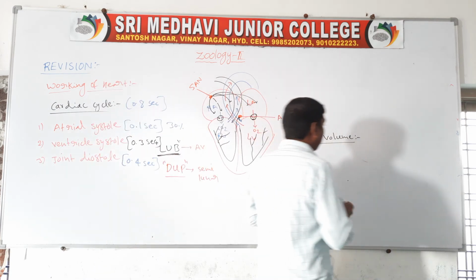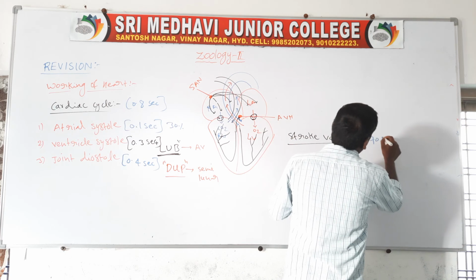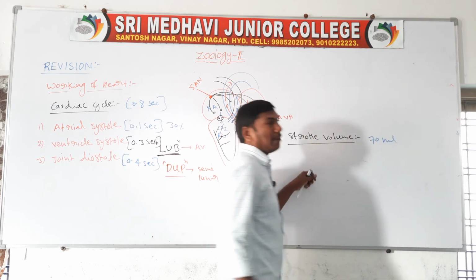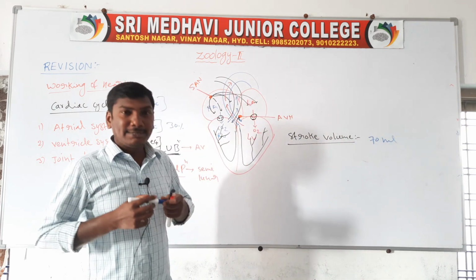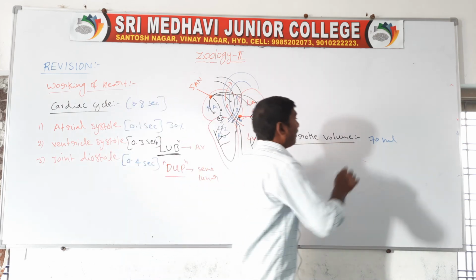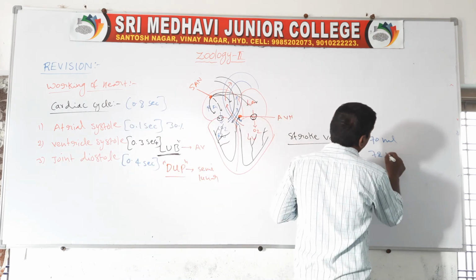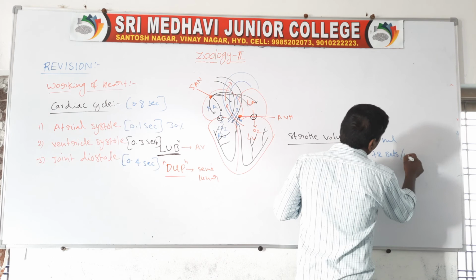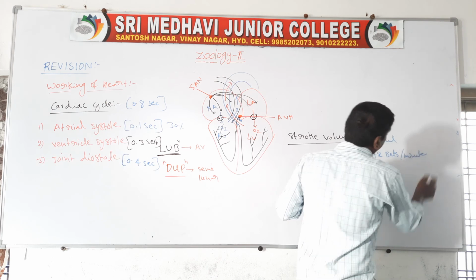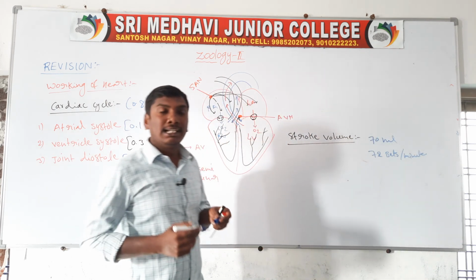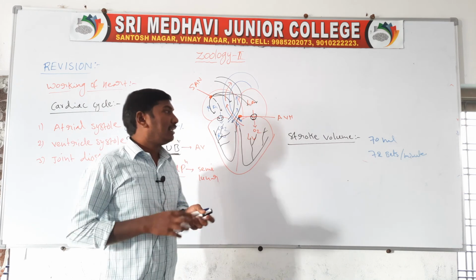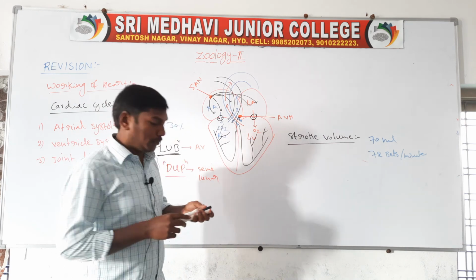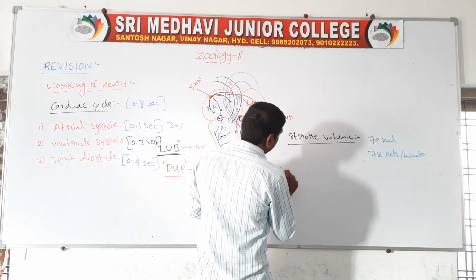Normally the human stroke volume is 70 ml. Normally how many beats per minute? 72 beats per minute in a normal healthy individual. Next one, cardiac output.